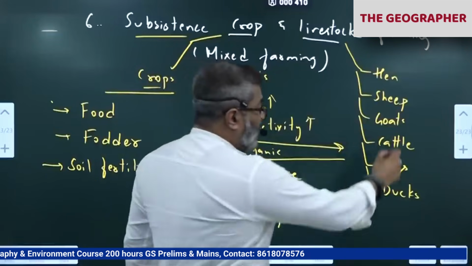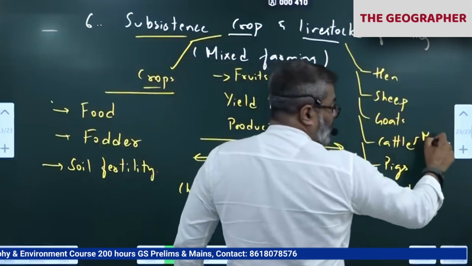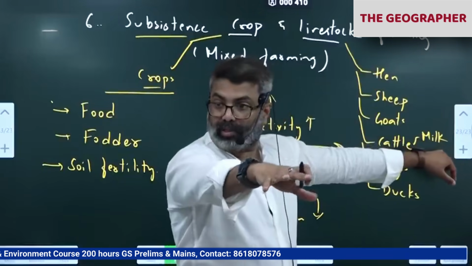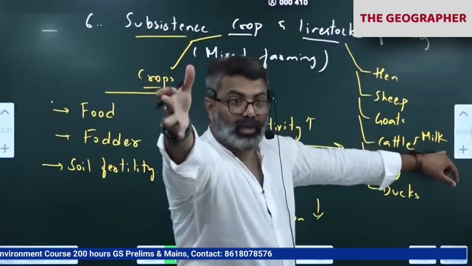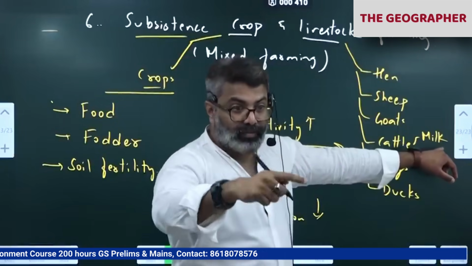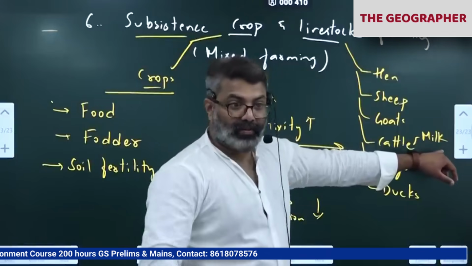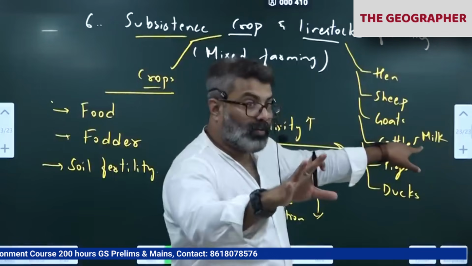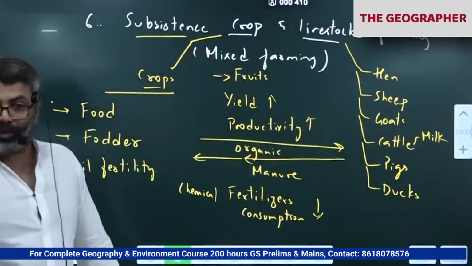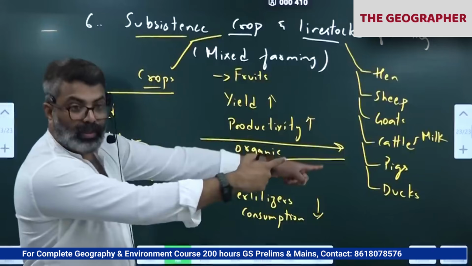Correct? When they have cattle, they'll get milk also. So many farmers, what they do, when they keep 2 cattle, milk every day they'll give it to the, let's say we have collection centers. Every day they get income registered, monthly income they get from that. As a result, many of the farmers who practice mixed farming, they are above poverty line today. Because they have alternative source of income.